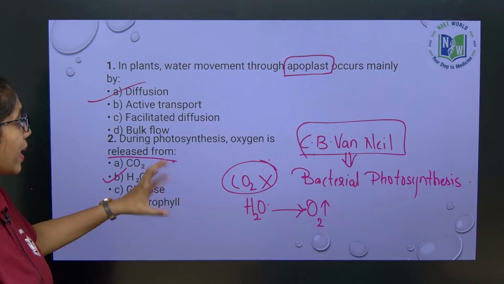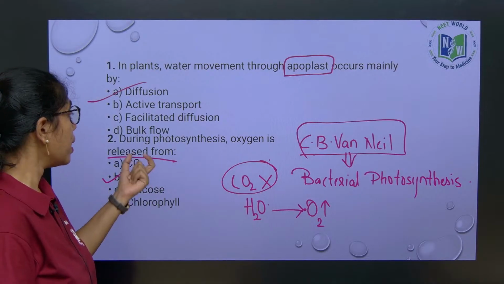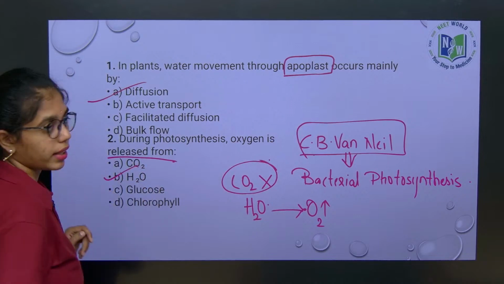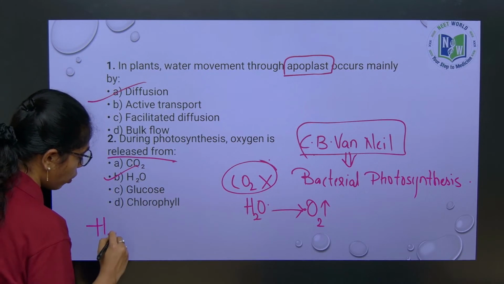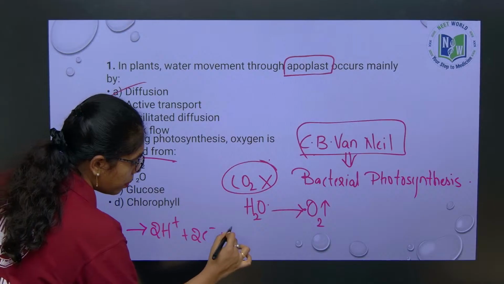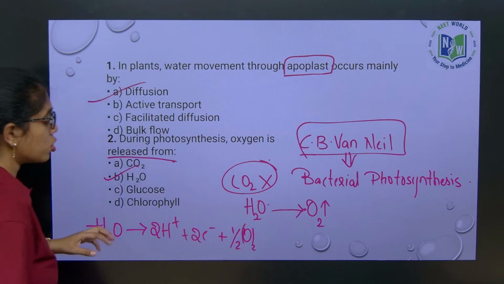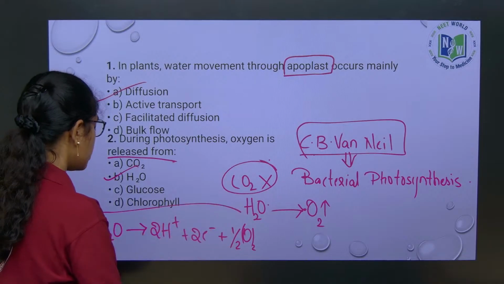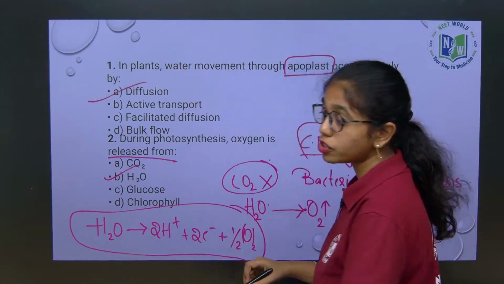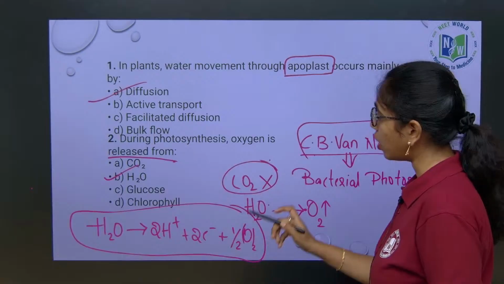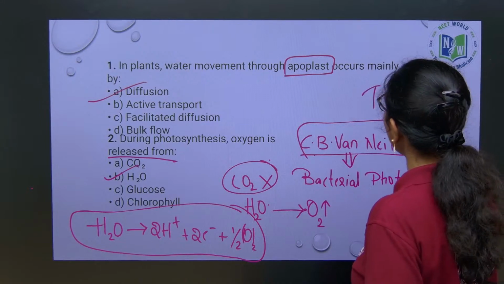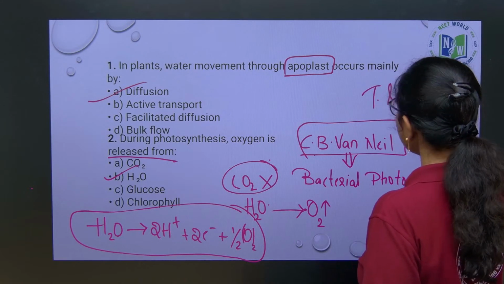So you might have got this question of photolysis of water, where during photosynthesis oxygen is released from the water molecule, where one molecule of water is photolyzed to 2 protons plus 2 electrons plus an oxygen atom. This photolysis of water happens in the lumen of the thylakoid. If asked where is the site of photolysis of water, then you have to locate it on the inner side of the thylakoid lamellae, that is towards the thylakoid lumen.